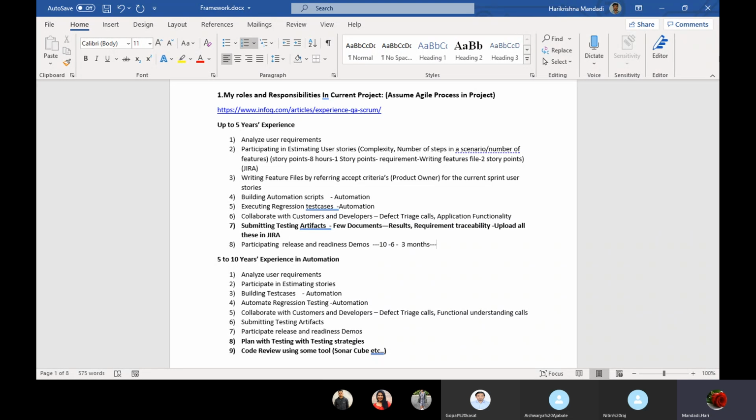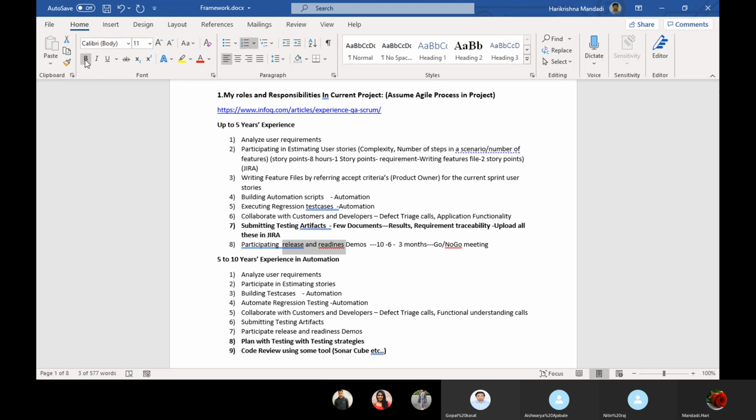Okay, there will be one meeting, the go or no go meeting. This happens for release time only. When the application is going to get released or going live, that time there will be release and readiness meetings.